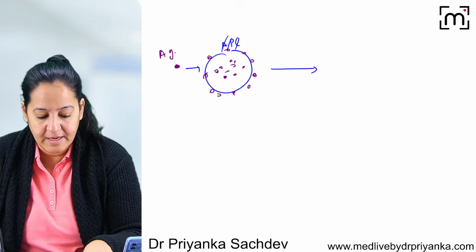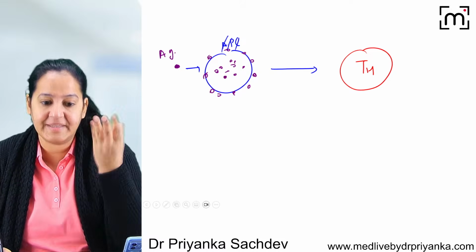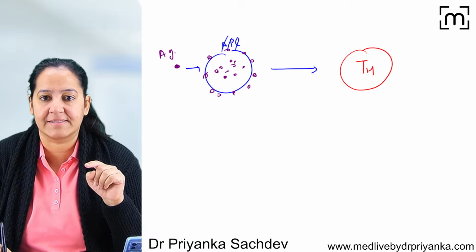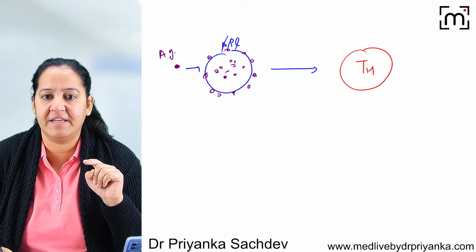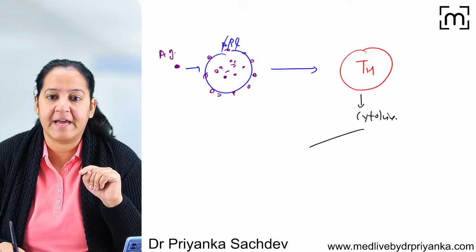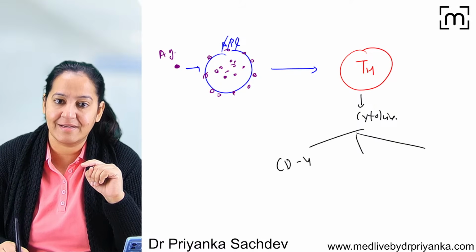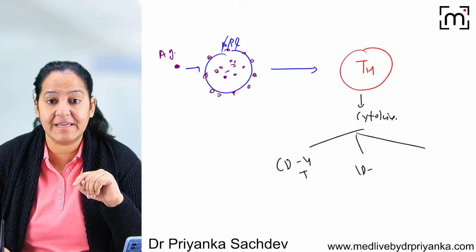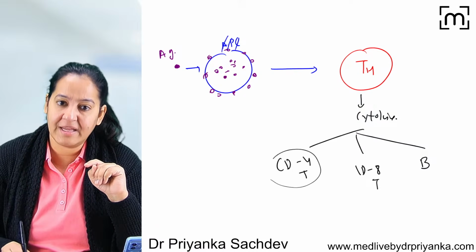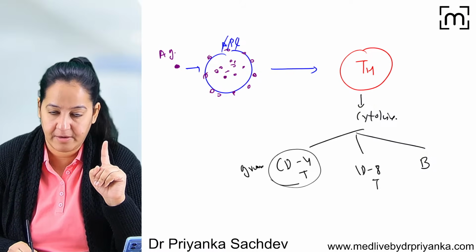To which cell will it present? It will present it to the helper TH cell, and it will stimulate the helper TH cell. Got my point? On stimulation, the helper TH cell does three things. Number one, it will secrete cytokines. Many cytokines will come and do three things. Certain cytokines will stimulate CD4 T lymphocytes, certain will stimulate CD8 T lymphocytes, and certain will stimulate B lymphocytes. CD4 T lymphocytes will cause delayed hypersensitivity and make a granuloma.